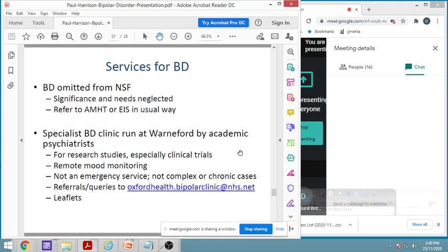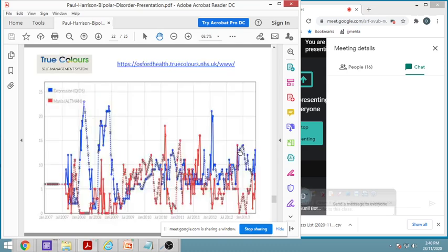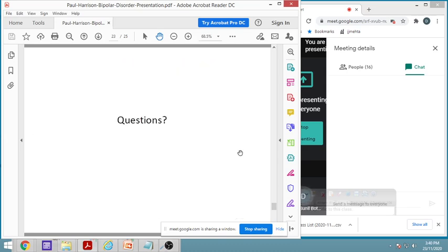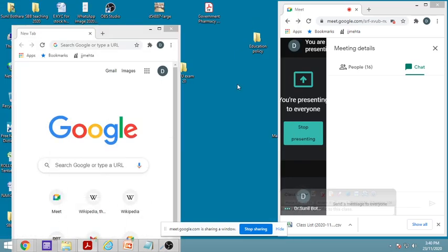There are some special bipolar disease clinics run at various places. Example, Warneford, by academic psychiatrists, but they do it for research studies, particularly for clinical trials. They monitor the mood remotely, and if there is no emergency service, it is not an emergency service, or if they do not get any complex or chronic cases, accordingly they work. Oxford has this, so this is how they are taking the data from that. So here we have gone through bipolar diseases.